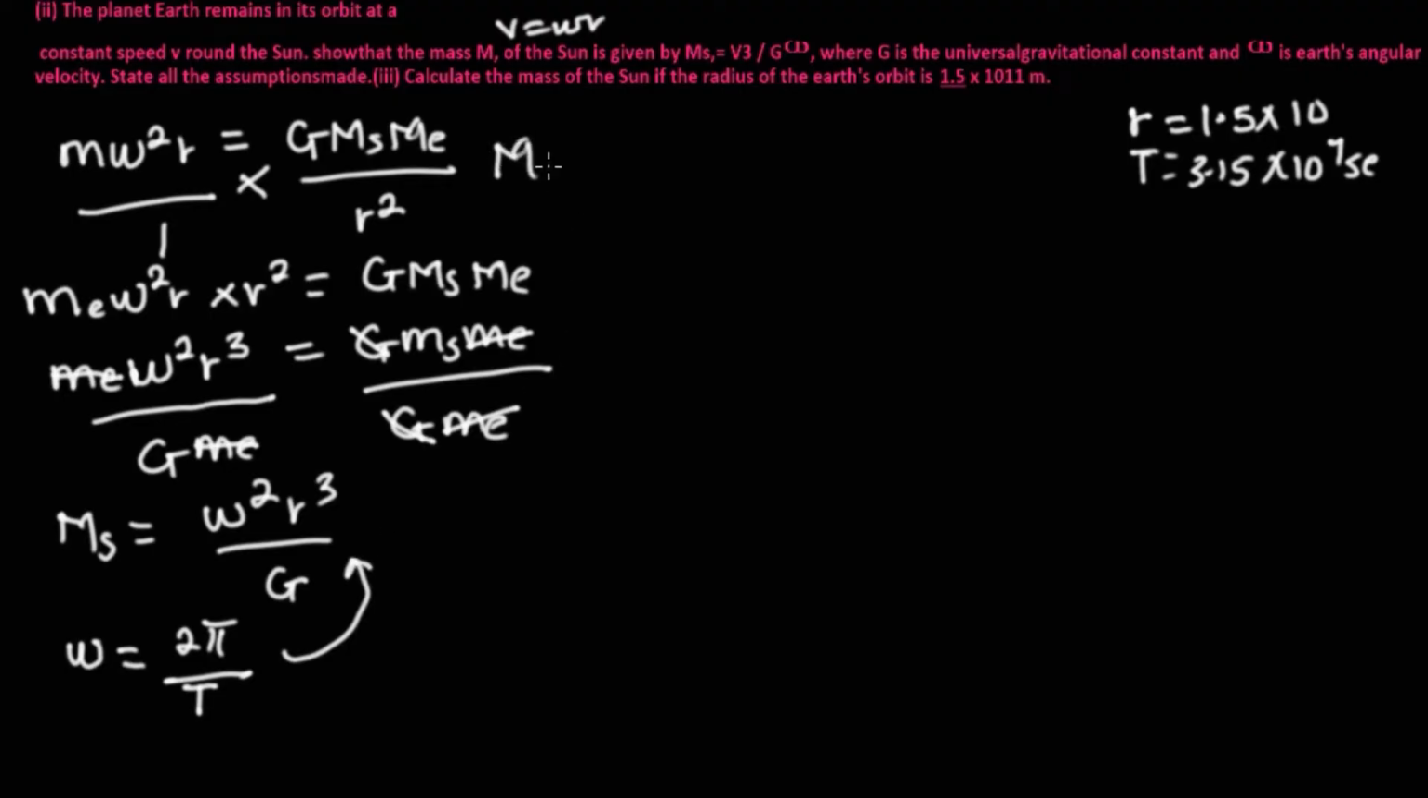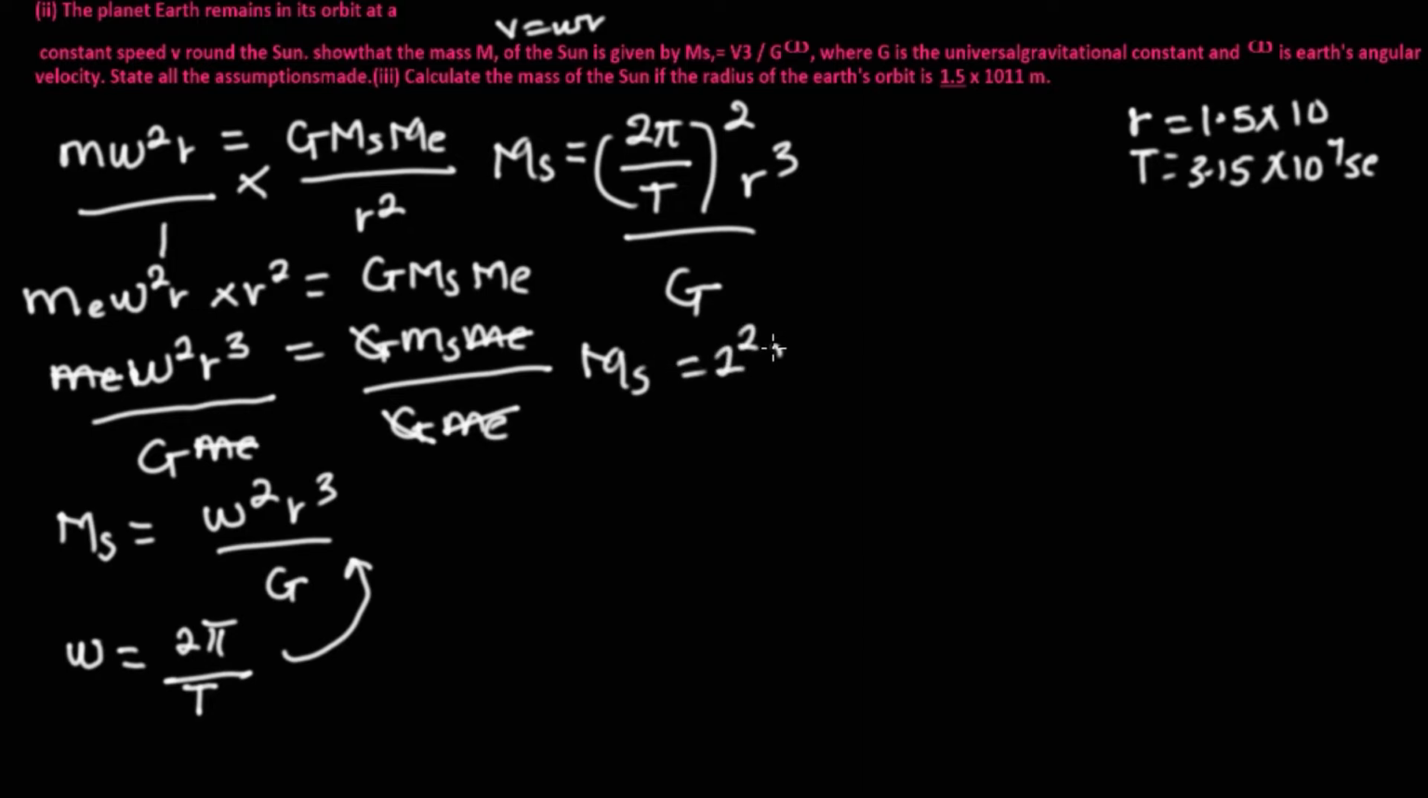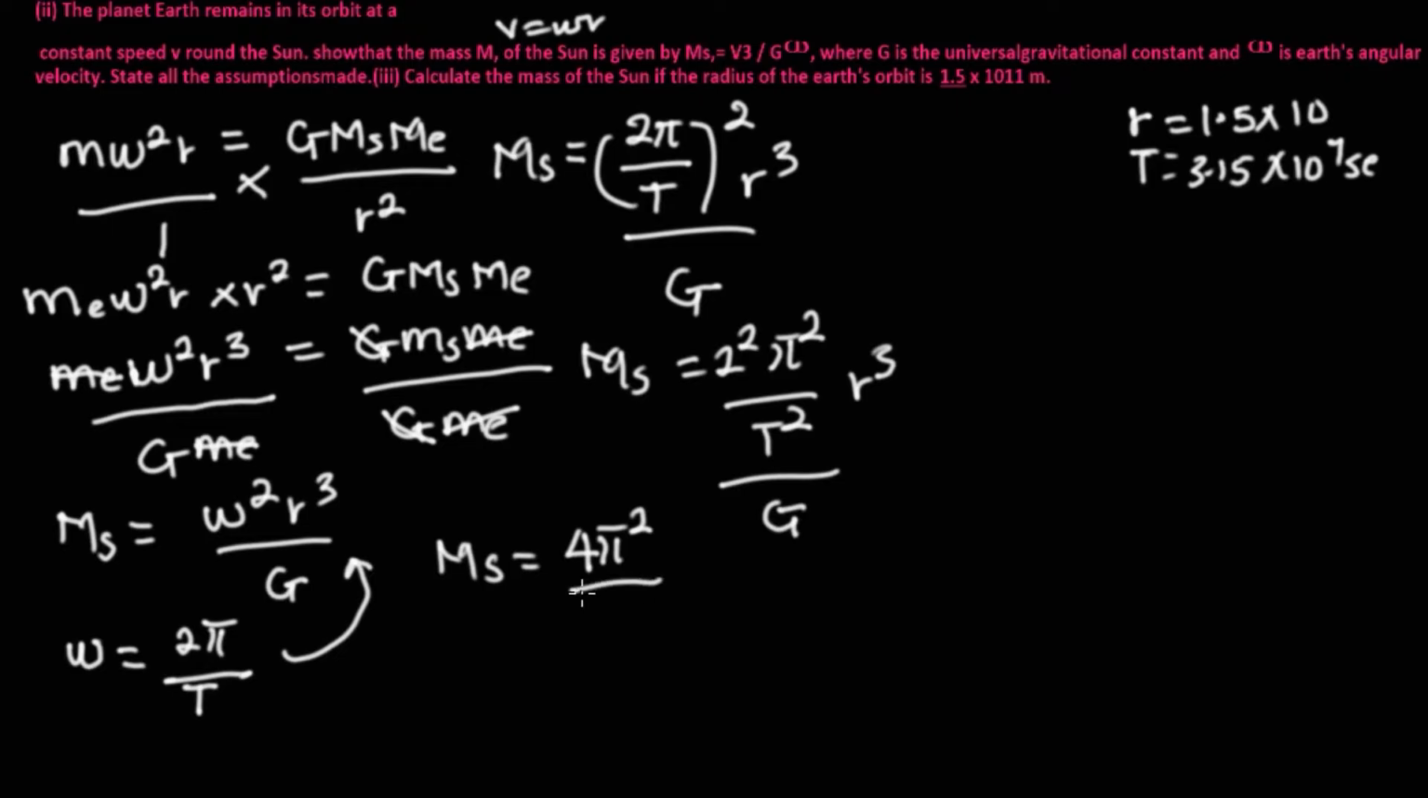Now from this equation, M_s is equal to w squared, which is 2 pi over T squared, all multiplied by r cubed, divided by G. So M_s equals 2 squared pi squared over T squared, divided through by G, and we have r cubed here. So M_s is equal to 4 pi squared over T squared, r cubed, divided through by G over 1.